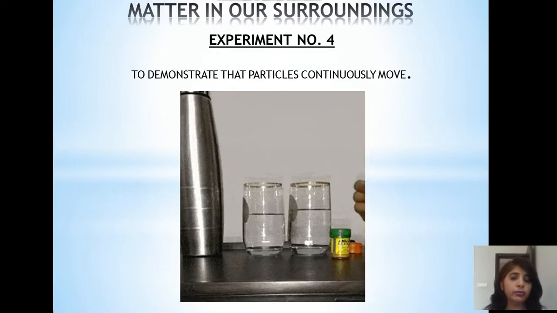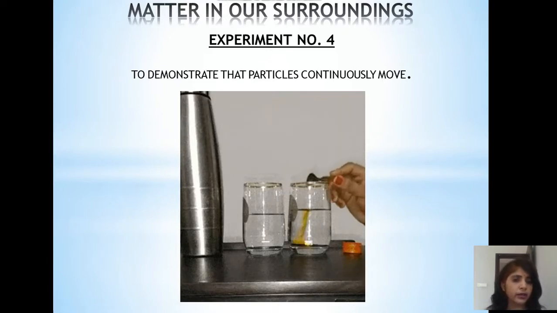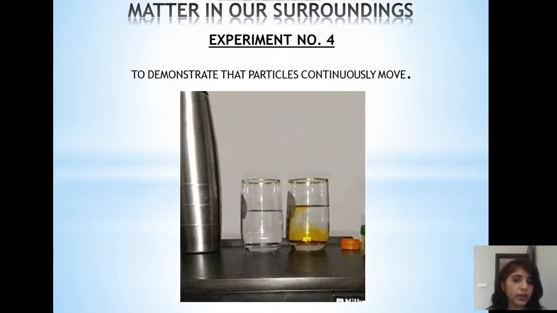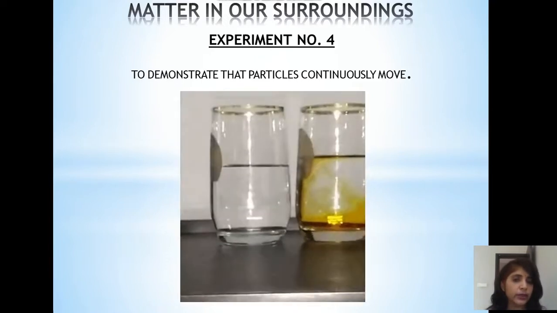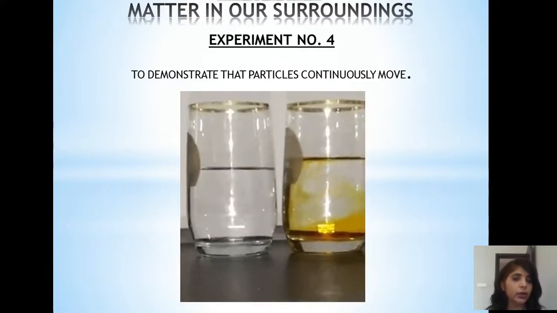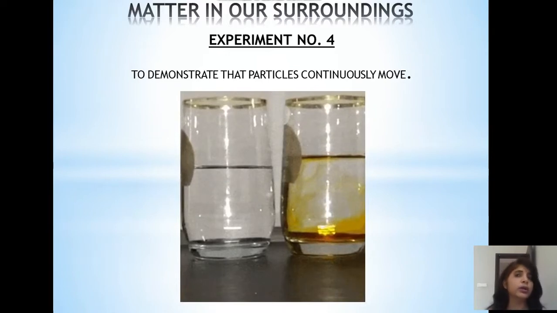As you put ink, potassium permanganate crystal or food color, you will find that the substance is mixing, it is diffusing in some pattern. So particles of two substances, that is water and food color, are mixing with each other, getting intermixed with each other. This is known as diffusion. It always takes place from higher concentration of a substance to lower concentration.